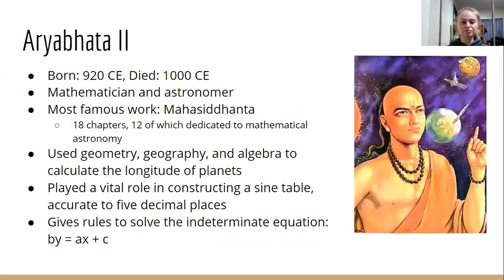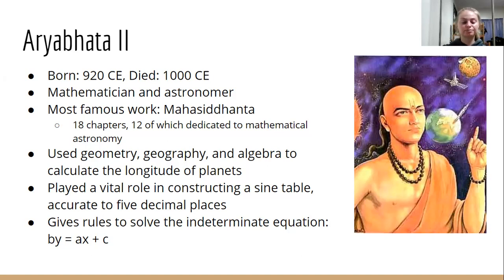Again, most of these mathematicians documented all of their work. So his work had 18 chapters, and 12 of which were dedicated to mathematical astronomy. He liked to use geometry, geography, and algebra to calculate the longitude of planets. And he played a vital role in constructing a sine table accurate to 5 decimal places.